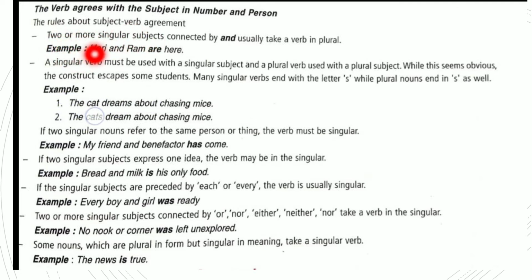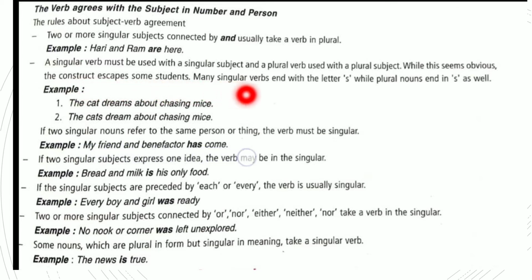Two or more singular subjects connected by and usually take a verb in plural. Example, Hari and Ram are here, because Hari and Ram are two singular subjects. A singular verb must be used with a singular subject and a plural verb with a plural subject. While this seems obvious, we have heard this rule, we apply this rule, yet the construct escapes some students.